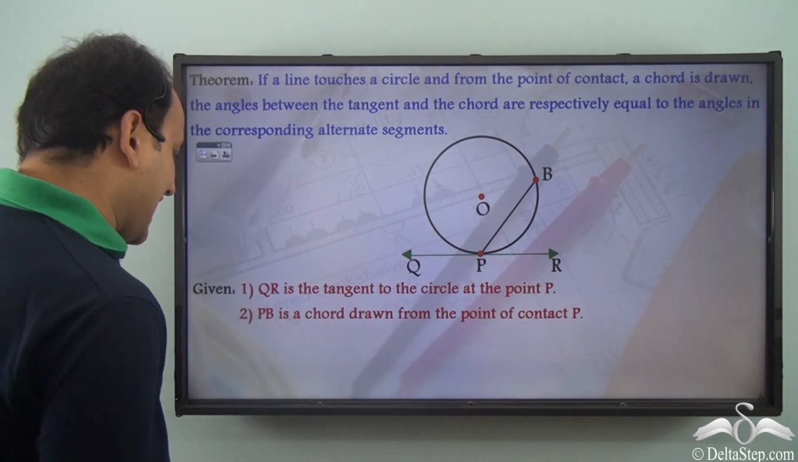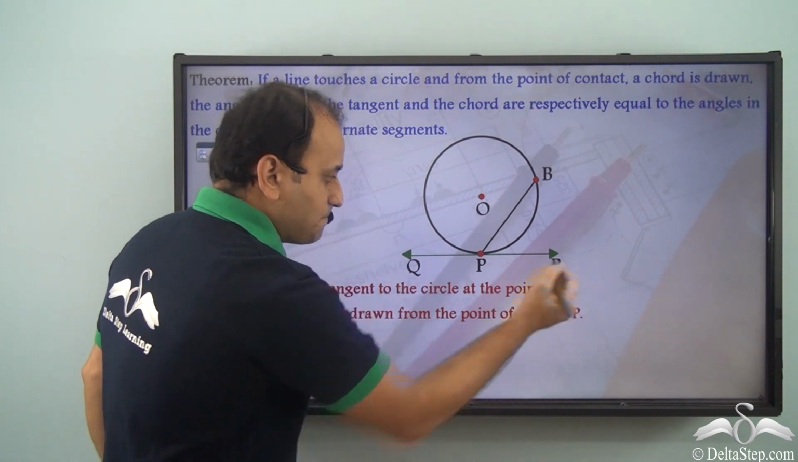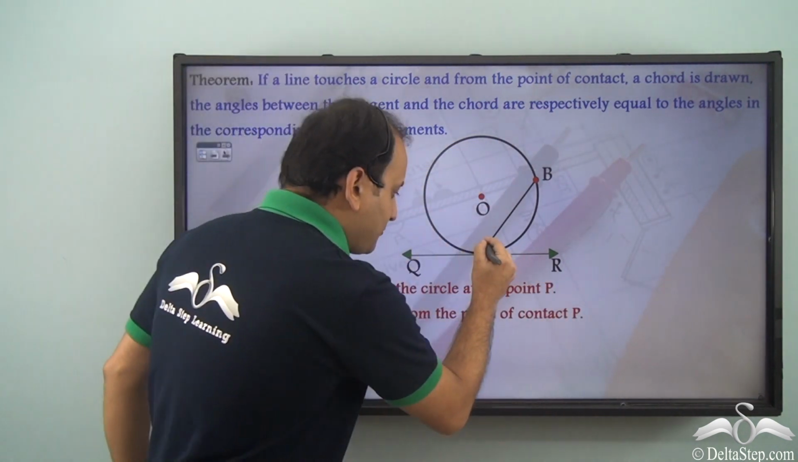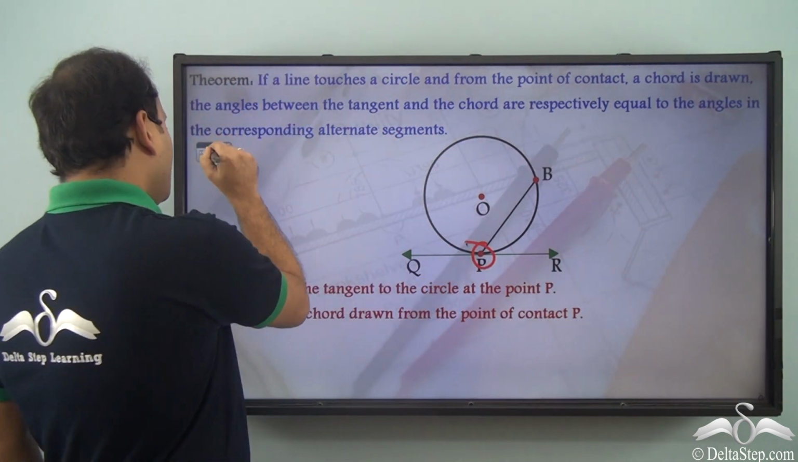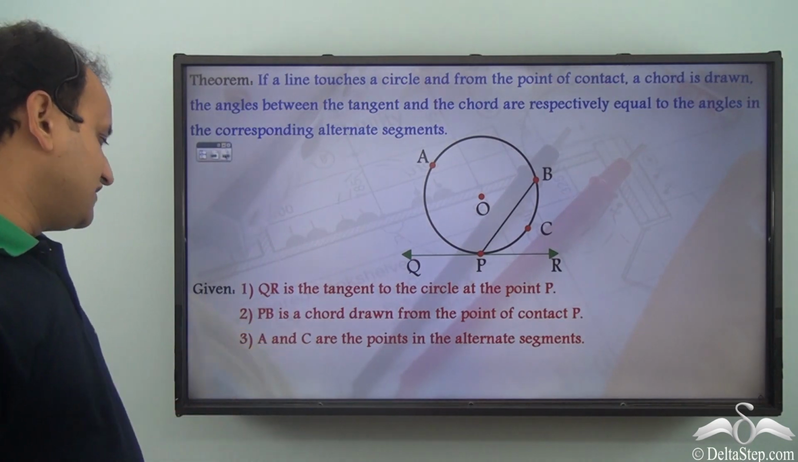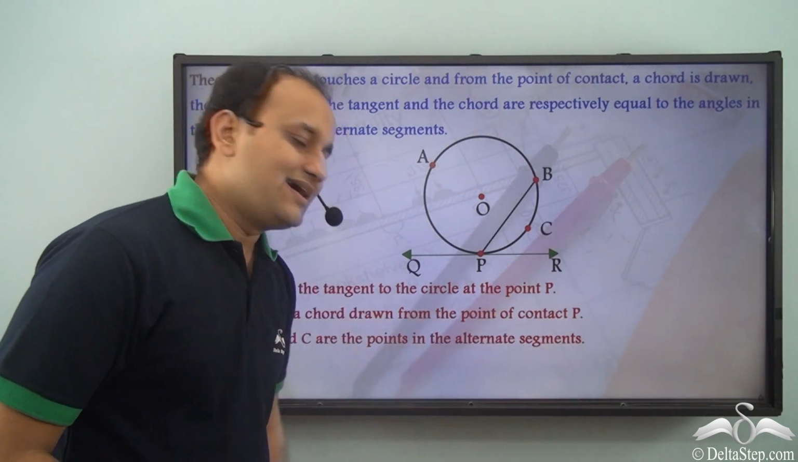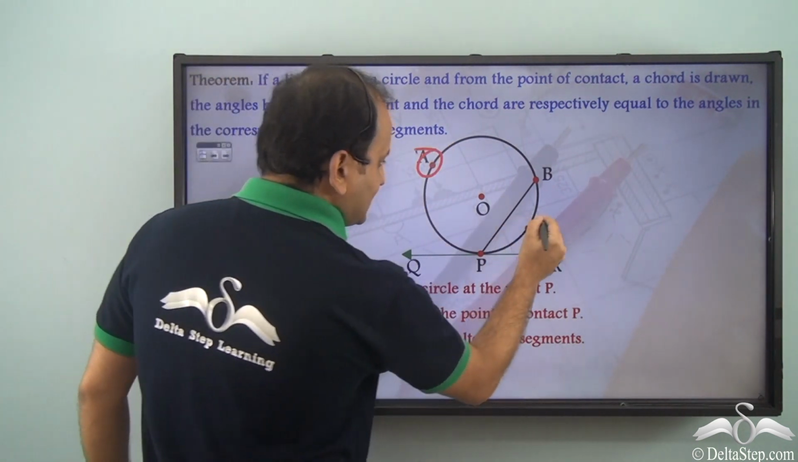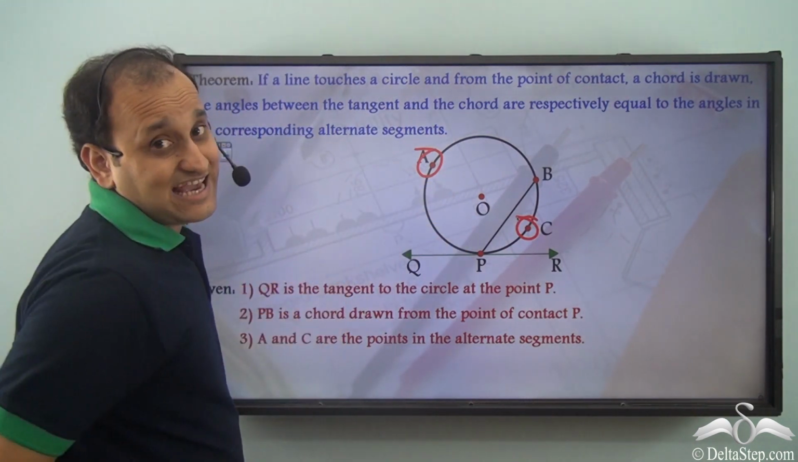Now, second is that PB is a chord drawn from the point of contact P. So we have a chord PB which is drawn from the point of contact of this particular tangent. And third thing which is given is that A and C are the points in the alternate segments. So we have this point here and this point here. Now both lie in alternate segments.